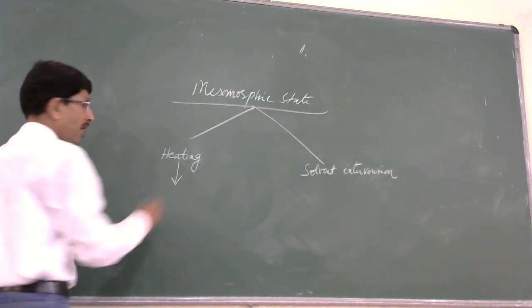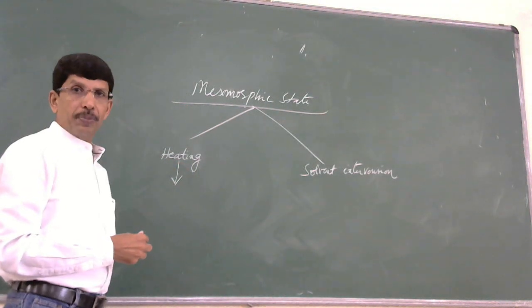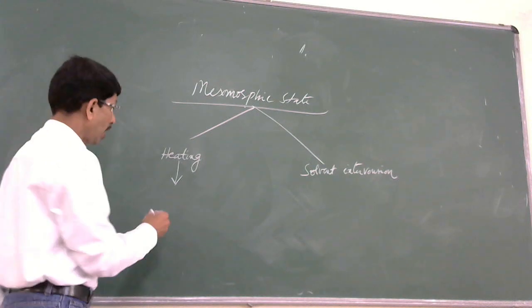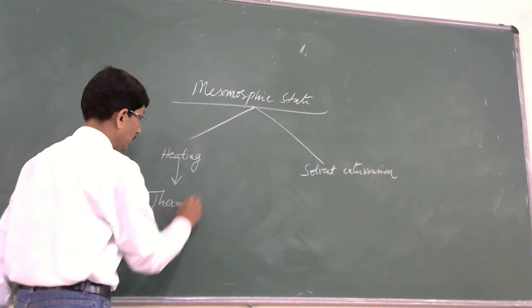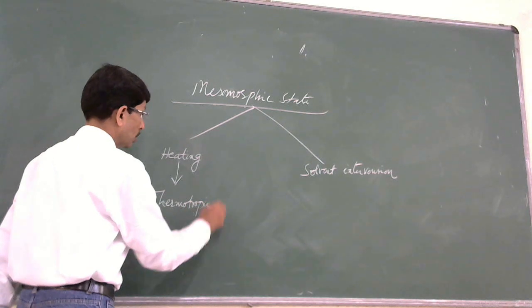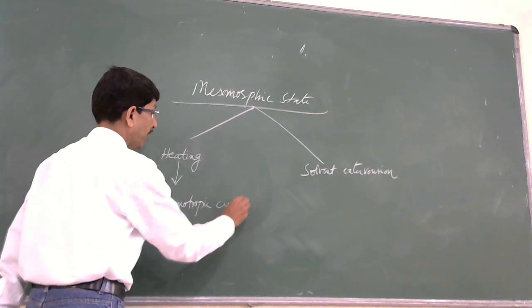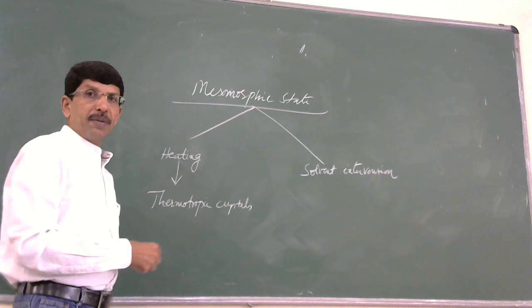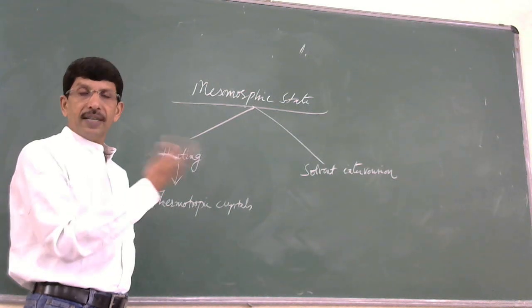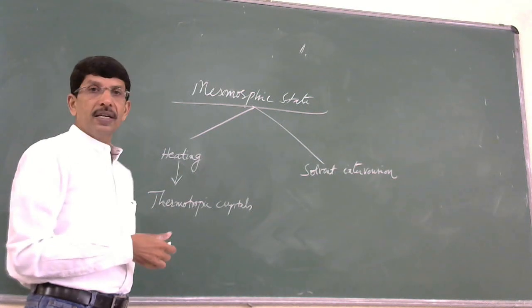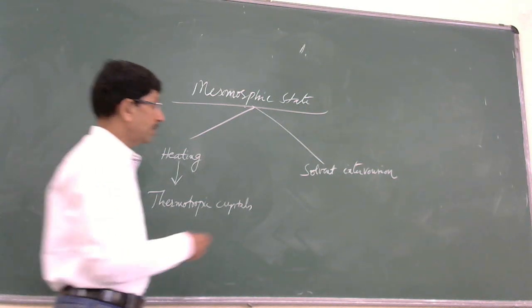So, if the mesomorphic state is obtained by heating the solid, then such liquid crystals are called thermotropic liquid crystals.